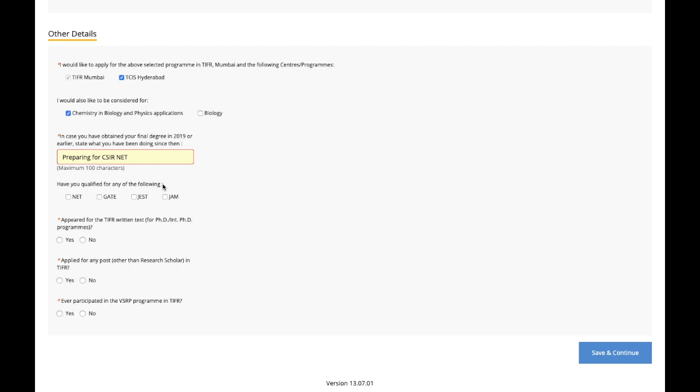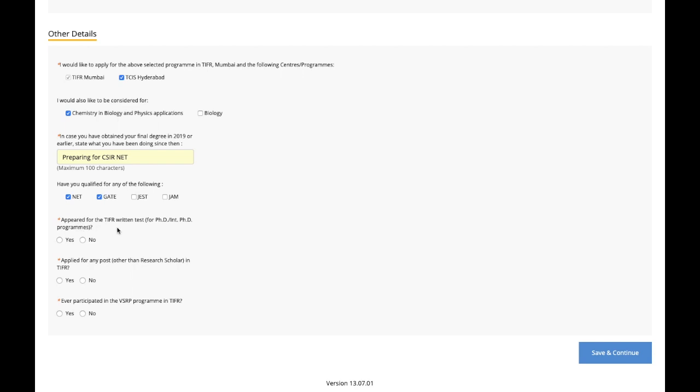Have you qualified any of the following exams? So NET, GATE, whatever exam you have qualified, you just have to mark over here. JEST and JAM, you all know JEST is an exam for physics students. So obviously if you have done that, you can click over here. After bachelor's, you can fill this JEST exam also. That is for physics, not for chemistry.